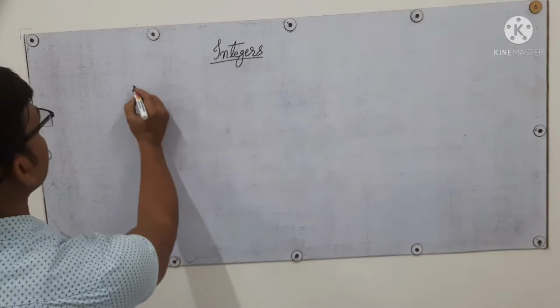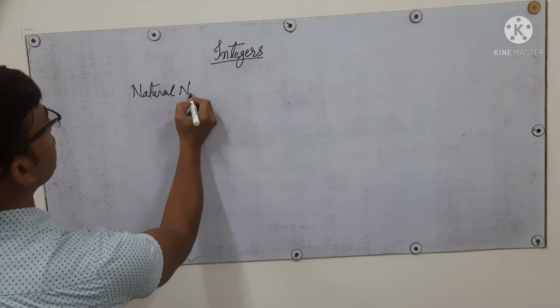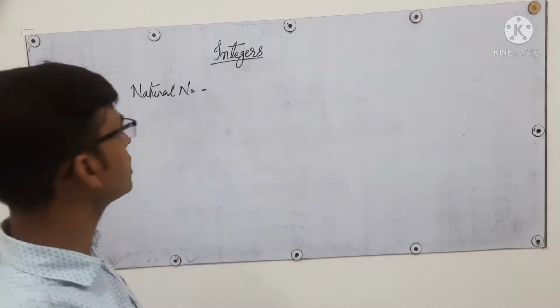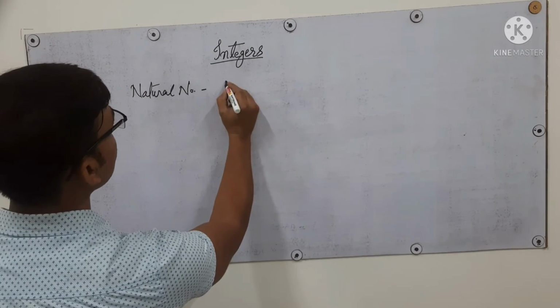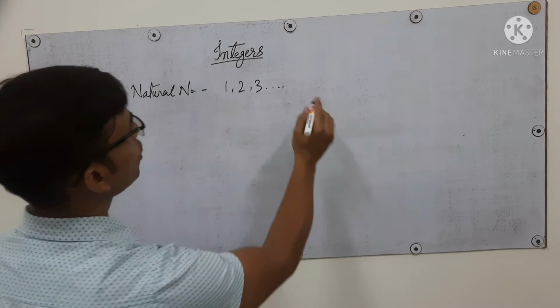For understanding integers, we must understand what are natural numbers and what are whole numbers. In the previous class you must have learned what natural numbers are, so in today's class we will just understand the basic concept. So what are natural numbers? Natural numbers start from 1, 2, 3 and go up to infinity.